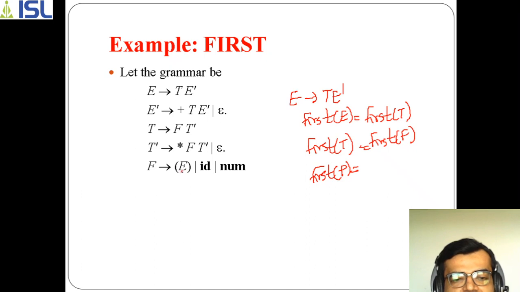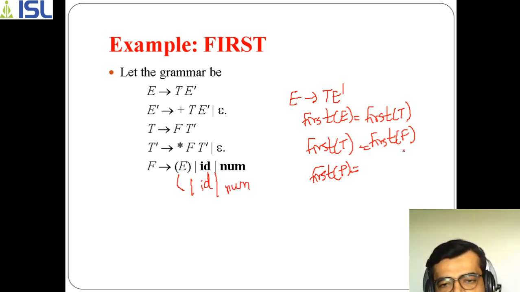So there are three terminals: the opening bracket, ID, and number. So you can write here the opening bracket, ID and number.